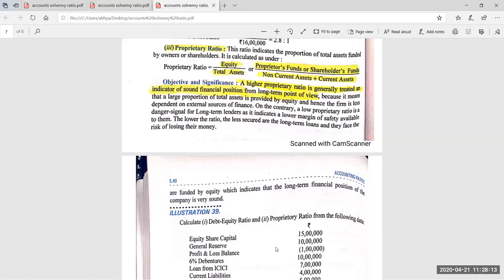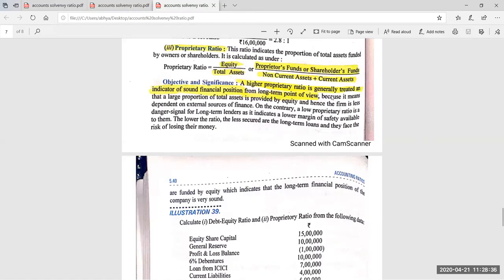So the formula is, write down, proprietary ratio is equal to equity upon total assets. Equity upon total assets. Equity means shareholder funds. Upon total assets means the same, non-current asset plus current asset.